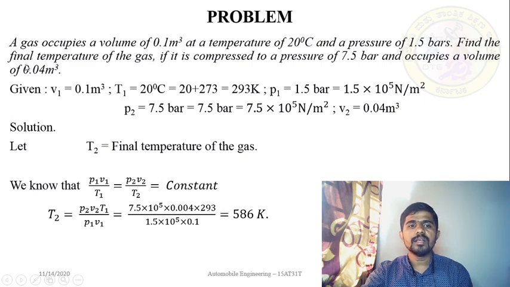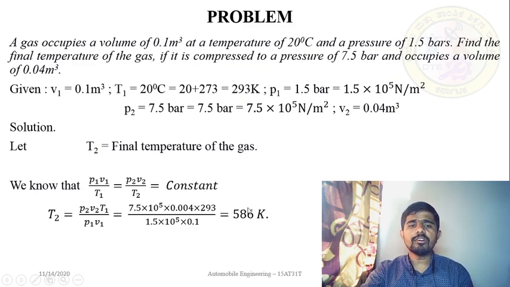Here is a mistake, this is 0.04 multiplied with 293. Make a correction here. Again, don't add the value of temperature in degree centigrade, use Kelvin, divided by P1 which is 1.5 into 10 to the power of 5 multiplied with the initial volume which is 0.1.